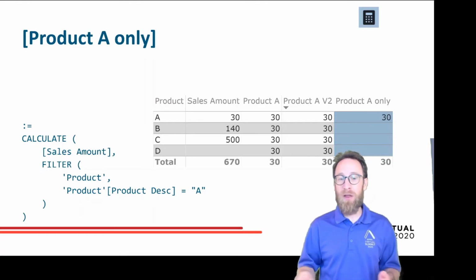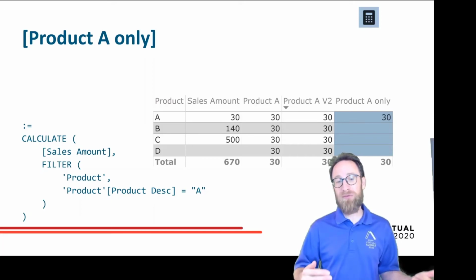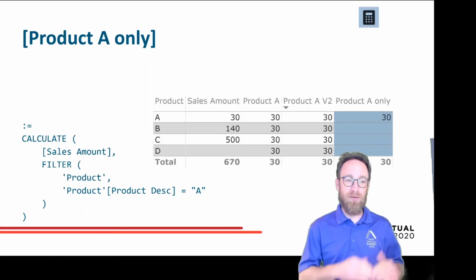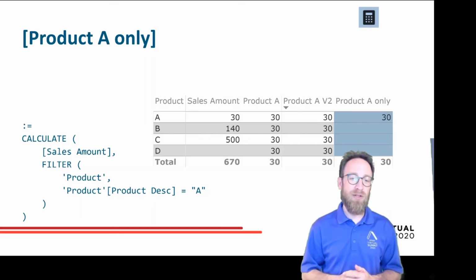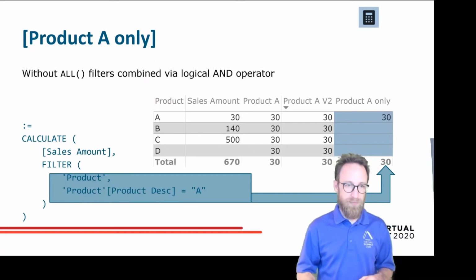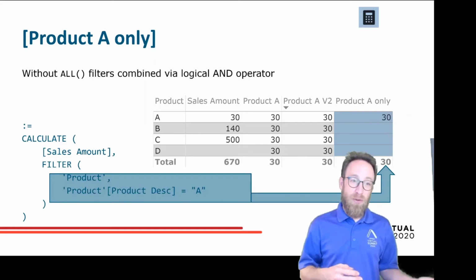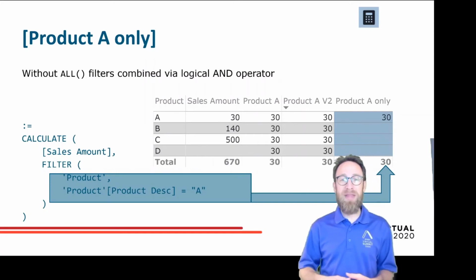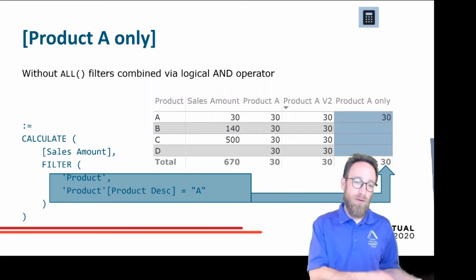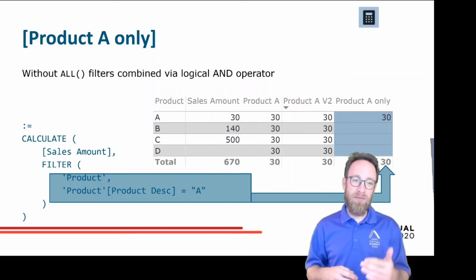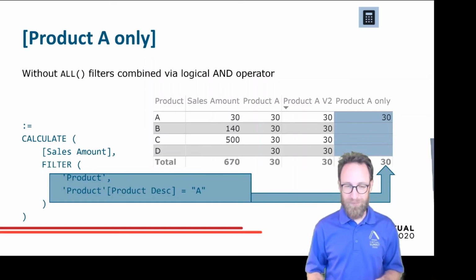So the total is still 30 in all the cases, because the total is just calculating without any existing filter condition, filter context, and this means we stay at value 30 because we are requesting only the sales where the product description is equal to A. So without ALL, the filter combines all the existing filters with an AND operator. So it has to fulfill all the existing plus the new condition, and that's why we see 30 in some of the rows and nothing in the other rows.